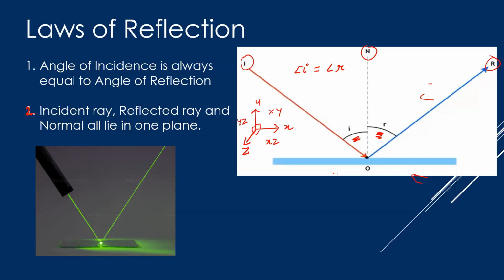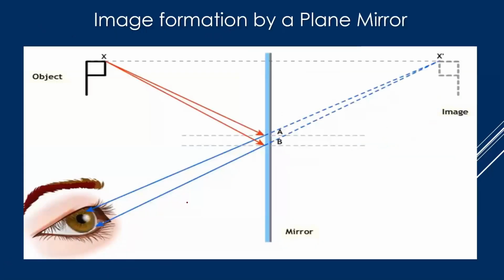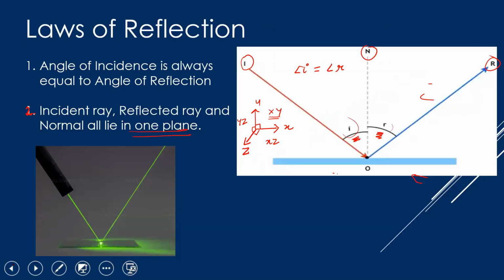Now, as we are talking about the second law of reflection, the incident ray, reflected ray, and normal will always lie in one plane. So either it will be in the xy plane, the yz plane, or the xz plane. Understood? This is just the basic revision that we are going to do.